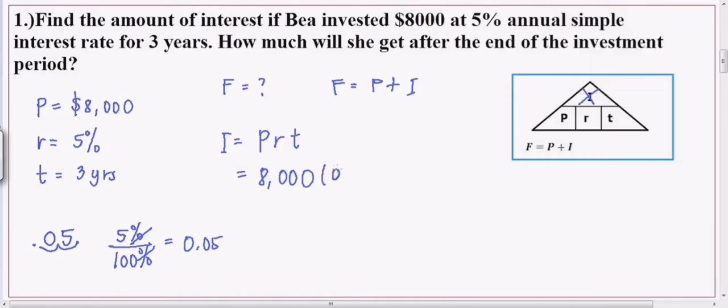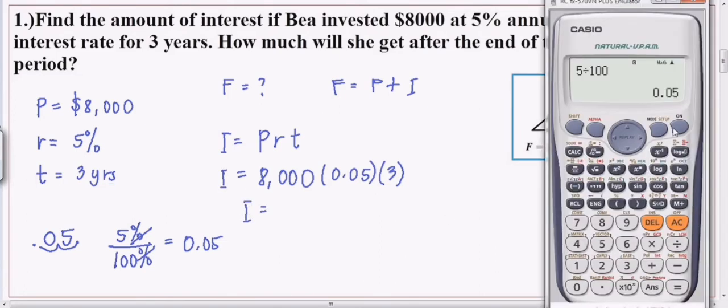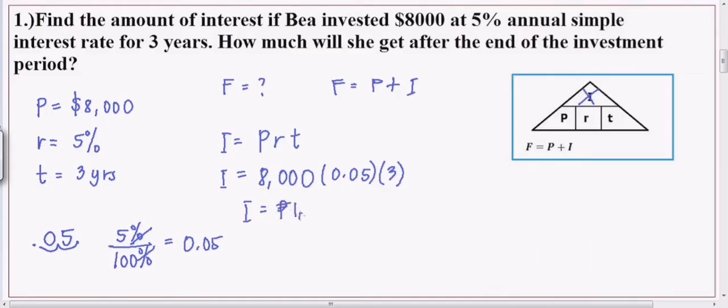So, yun yung i-input nyo sa formula. Hindi yung 5, guys, ha? And then, yung time natin is naka-years dapat. So, 3 years. Naka-years naman to. So, multiply lang yan, ibig sabihin. So, interest would be 8,000 times 0.05 times 3. So, the answer is 1,200 pesos.